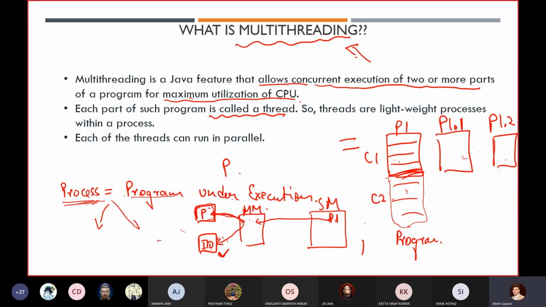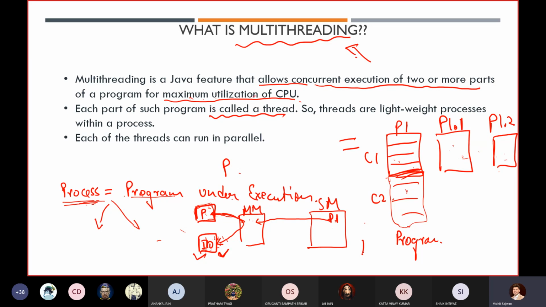Now, if we are using the concept of multi-threading, then if one of the threads is working on an input output operation, we can execute our other threads, so that we are able to utilize our CPU.